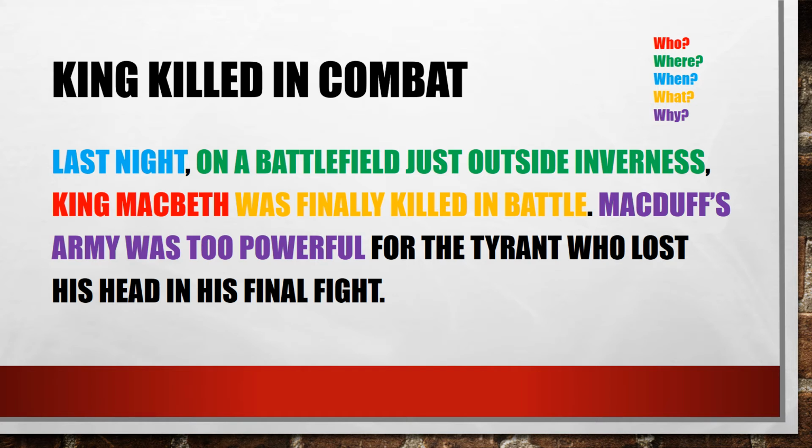And I've just highlighted different colours, okay? If you look in the top right hand corner, you can see that the blue section is when the event took place. The green one is where it took place. The red is who was involved. The yellow is what happened. And the purple is why did it happen. Okay? Now, I'm just going to read the section first, and then we'll look at this in a lot more detail.